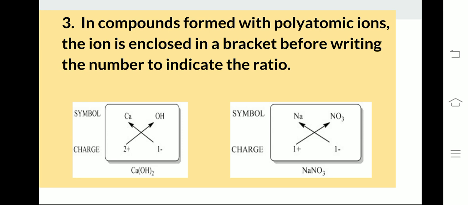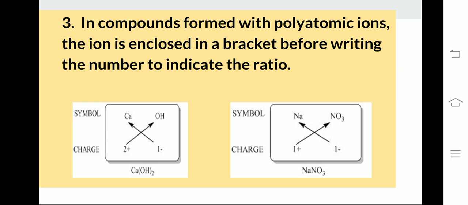Rule number three says, in compounds formed with polyatomic ions, the ion is enclosed in a bracket before writing the number to indicate the ratio. For example, if we talk about the formula of calcium hydroxide, the symbols of elements are written first. We have written Ca for calcium, and for hydroxide we have written OH.